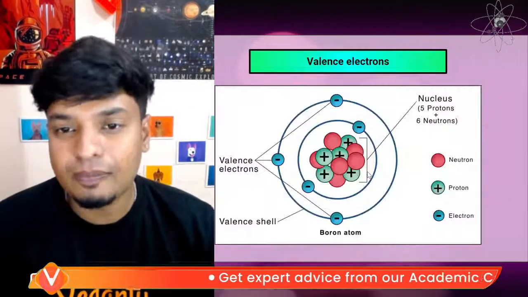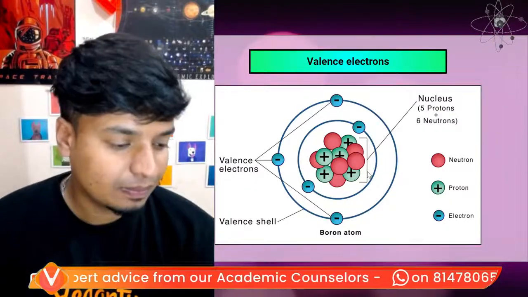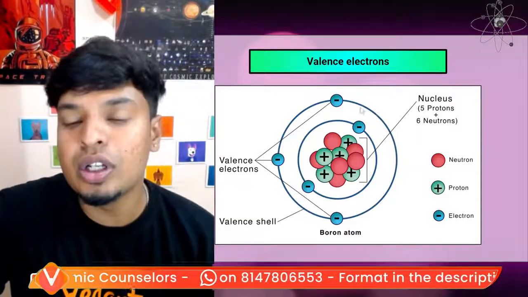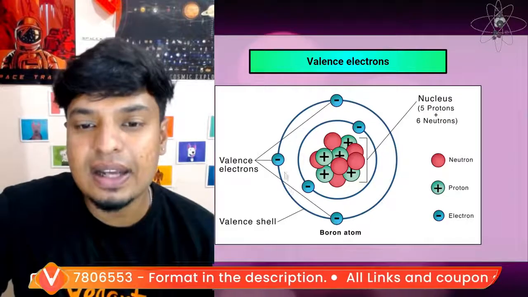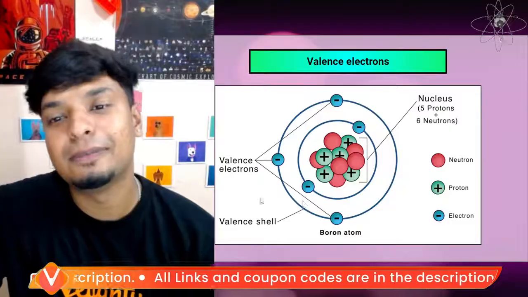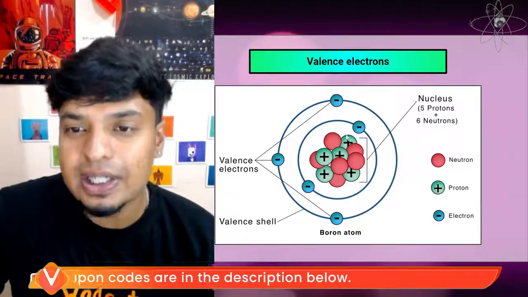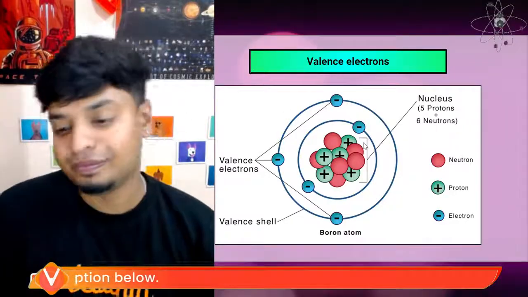Okay. Now, what are valence electrons? The electrons present in the outermost shell. Look at this: 1, 2, 3. So these are the valence electrons. The outermost shell is also called the valence shell. You have protons and neutrons in the middle. Then you have the first shell, then you have the second shell.